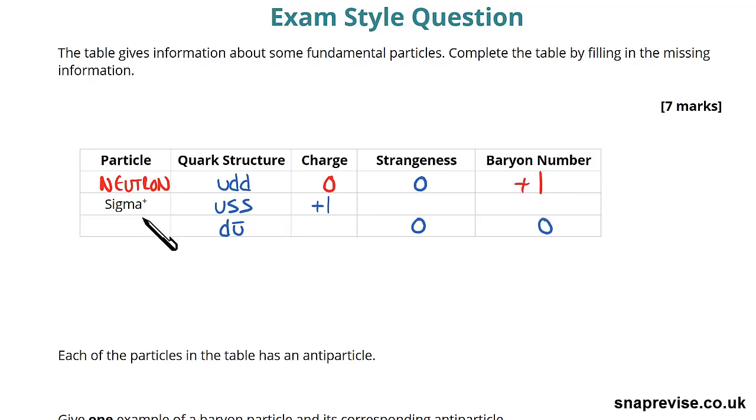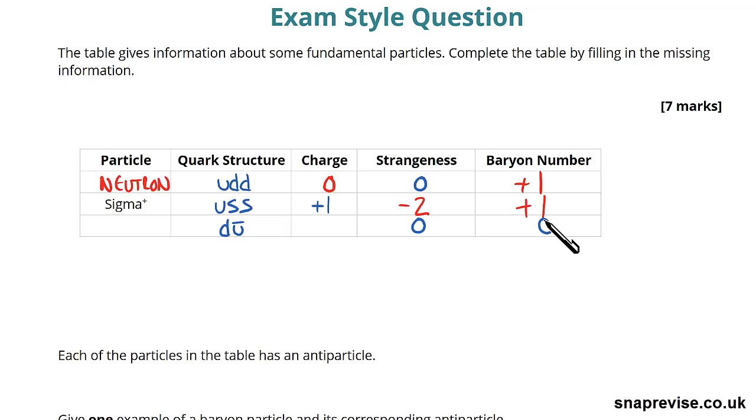The next thing is this sigma plus. Now we actually don't know what a sigma plus particle is. We've seen a sigma minus, we know that some sigma particles, they're strange, but we never really encountered them much before. But actually we don't need to worry about it too much, because we know that every strange quark has a strangeness of -1. We know that the quark structure they've given us of the sigma plus is USS, which tells us that its strangeness must be -2, because it's got 2 strange quarks. Each strange quark has a strangeness of -1, so strangeness is -2 in total. What's its baryon number? Again, it's made of 3 quarks. There's no anti-quarks there. If it's 3 quarks, then it's a baryon. If it's 3 anti-quarks, it's an anti-baryon. It's clearly a baryon, so it's got a baryon number of +1.